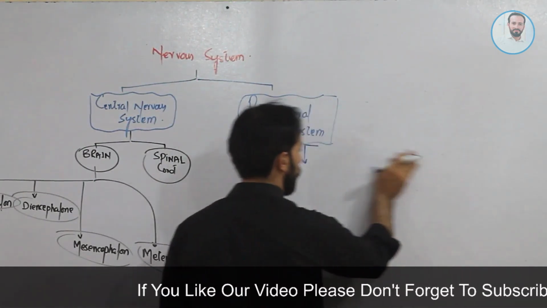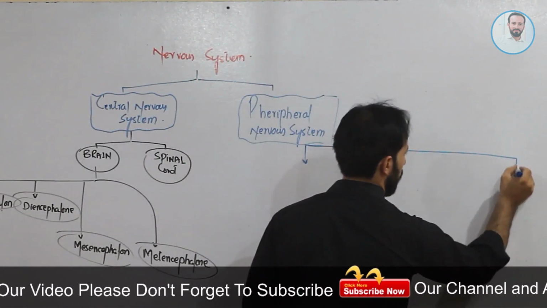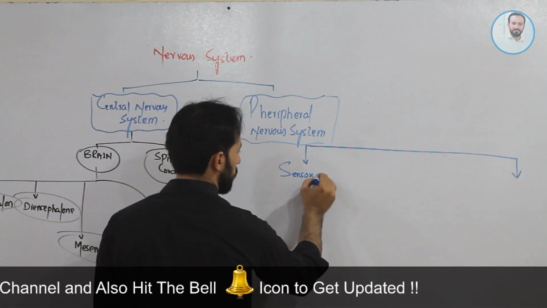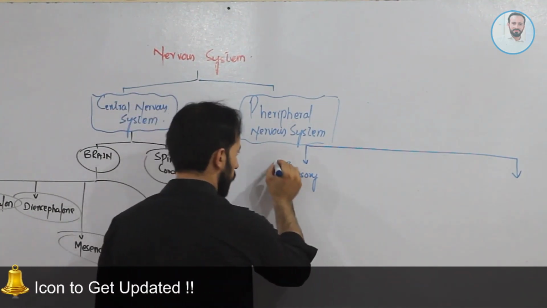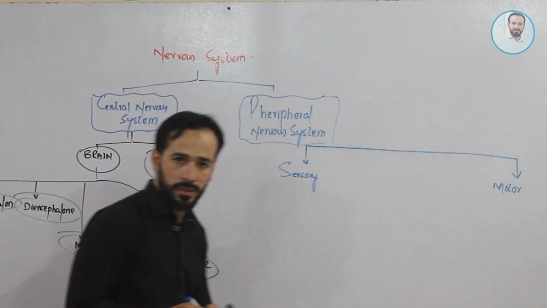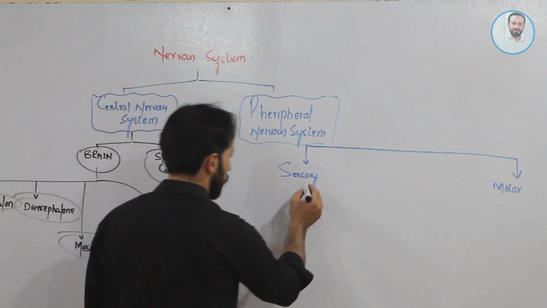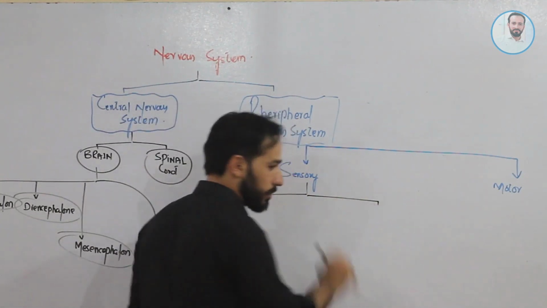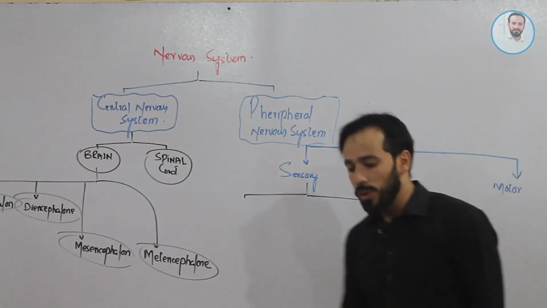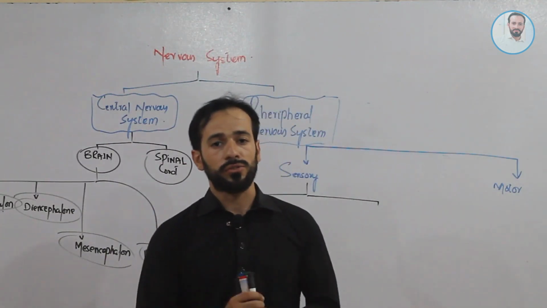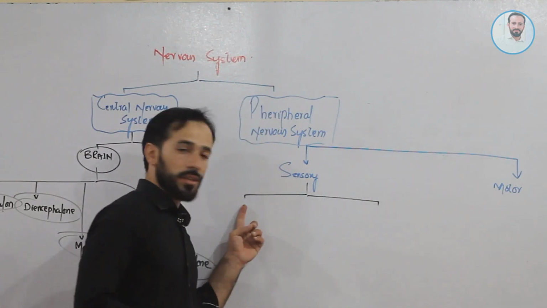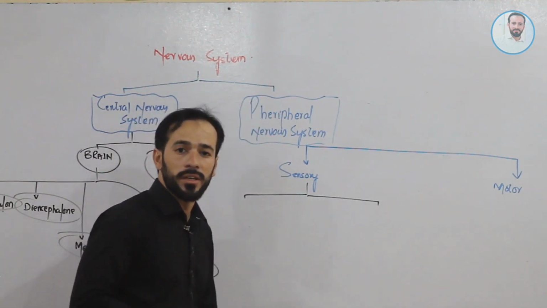As from that diagram we know, there was a sensory division and then there was a motor division, right? So the sensory peripheral nervous system, and then there is the motor peripheral nervous system. Clear? Okay, that's so simple. Friends, as we know, sensations are of two types. Those sensations which are coming from special parts of the body, and those sensations which are coming from every part of the body, from general parts of the body, right? So that is special sensations and general sensations.